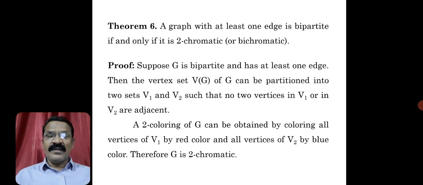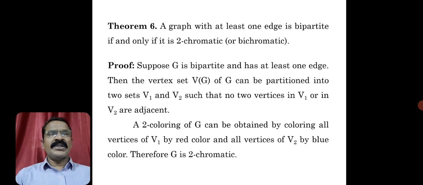The previous one: a graph is bipartite if and only if all its cycles are even. Now the characterization for a bipartite graph in terms of chromatic number: a graph with at least one edge is bipartite if and only if it is two chromatic, or you can say it is bichromatic. Okay, so it is a general result again.